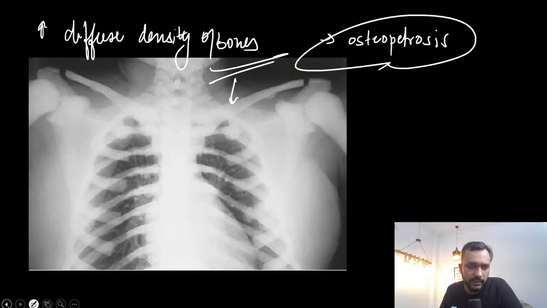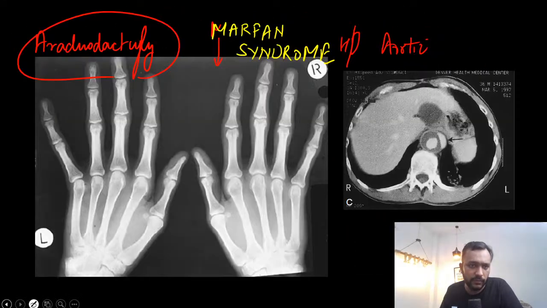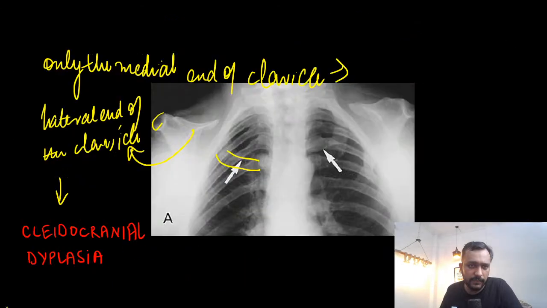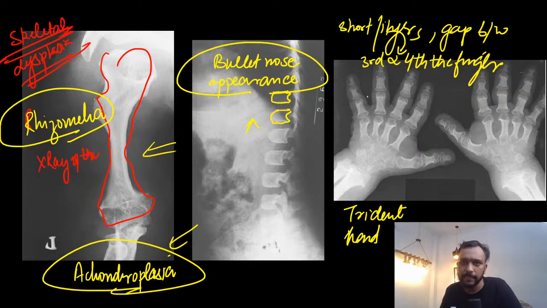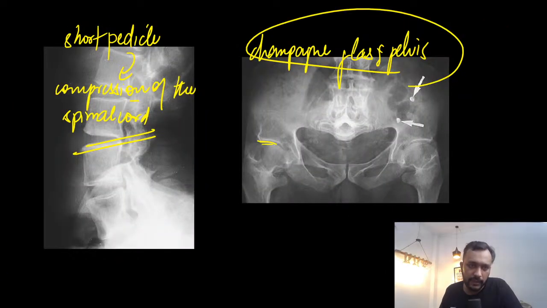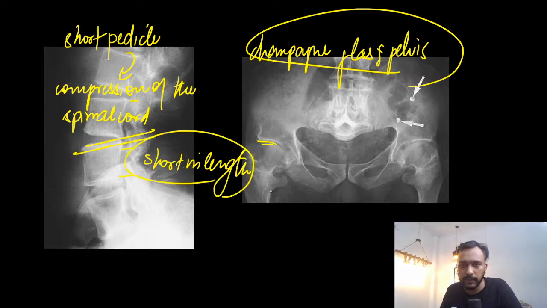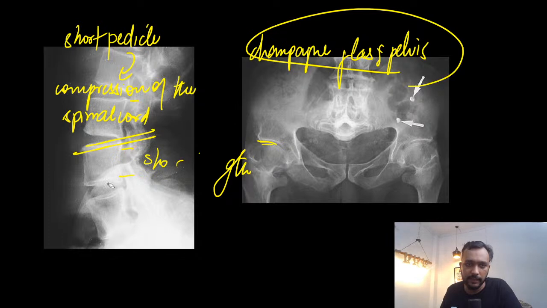Let me just revise it for you. In the first image we saw an X-ray of the achondroplasia, in which there were short bones, bullet nose vertebra, short fingers with gap between the third and the fourth finger. We can find that the pedicles were short in length, and the pelvis had a champagne glass pelvis appearance.